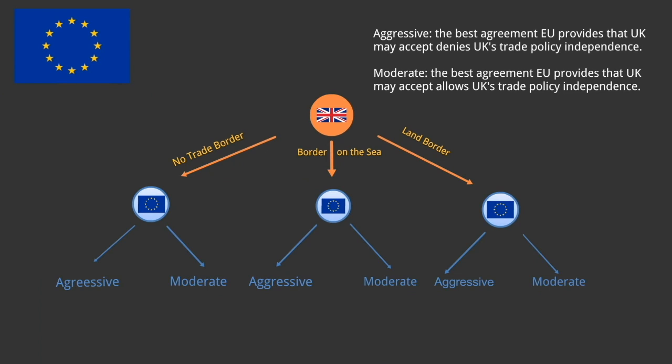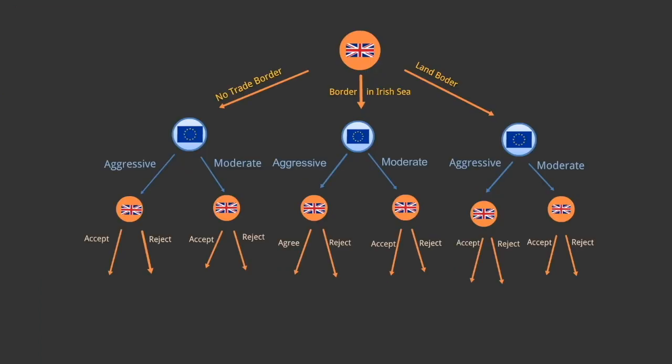On the one hand, the EU is a more powerful economy, and it sort of plays a dominant role in negotiation. Also, an aggressive attitude in negotiation is required to maintain the stability inside the whole EU. On the other hand, Ireland will suffer the most from Brexit, as its economy is highly connected with the UK. As a member of the EU, if the Republic of Ireland continues to push for a soft border as talks progress by using its veto rights, then we expect to see a more moderate plan of the EU. And accordingly, the UK's responses can be either to accept the proposals of the EU or to reject them. Well, we assume perfect information here.